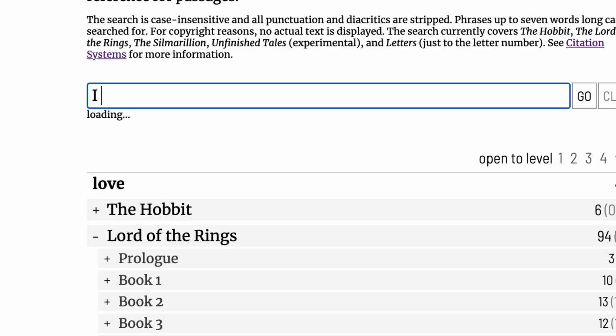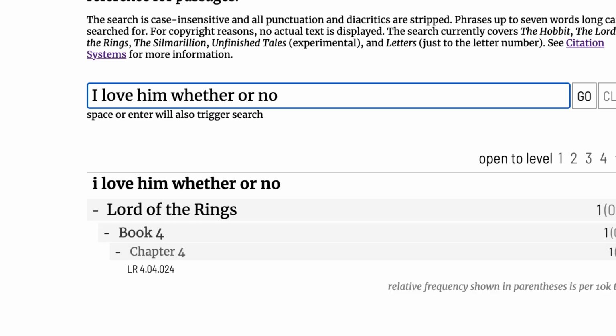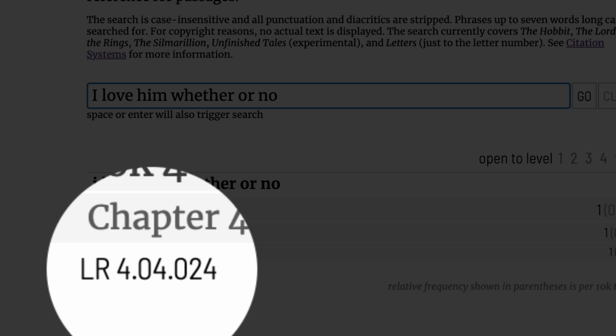The third task is where you're trying to find a particular passage. Imagine that you're wondering where it is that Sam says, "I love him, whether or no." And you'll see that as I type more and more words, it narrows down the search results until it unambiguously finds LR 4.04.024, in other words, Book 4, Chapter 4, Paragraph 24. The advantage of a citation system like this, that is based on the logical structure of the text, is that it's robust to differences in setting and pagination.